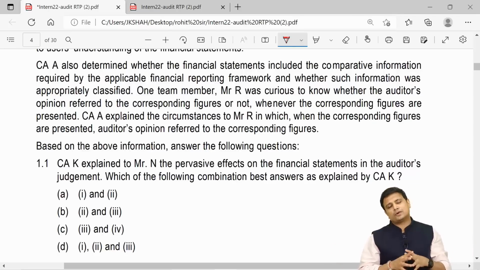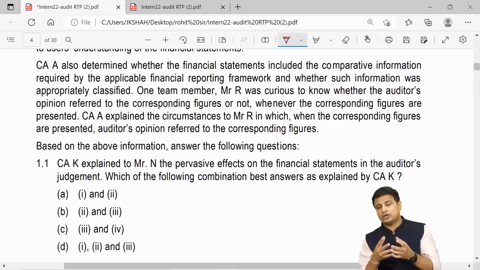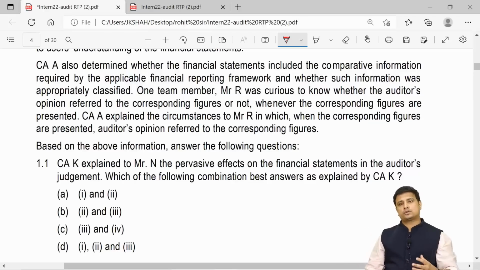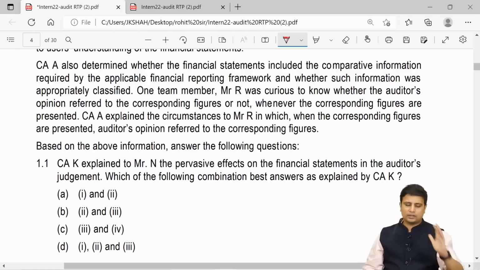Now, my friends, they have given a very exhaustive passage here. A lot of content is given here. So what I will suggest is, I understand that right now in the video you could not have understood the whole passage. Firstly, pause this video and go through the whole content they have given, and only then move ahead with the questions. I hope you have paused the video and only then are moving ahead with the questions.